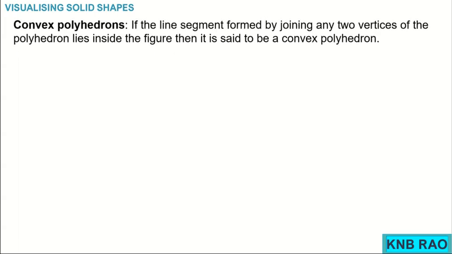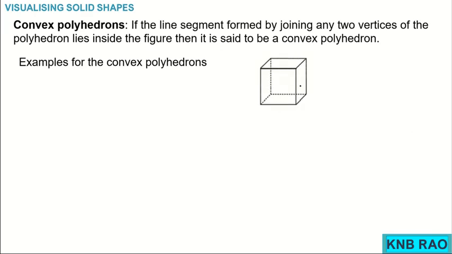Now, moving further, amongst polyhedrons we have 2 types of polyhedrons. What are the 2 types? One is convex polyhedron, another is concave polyhedron. Convex polyhedron: if the line segment formed by joining any 2 vertices of the polyhedron lies inside the figure, then it is called a convex polyhedron. In other simple words, children, remember, I will show you examples and explain. This is a convex polyhedron and this is also a convex polyhedron.